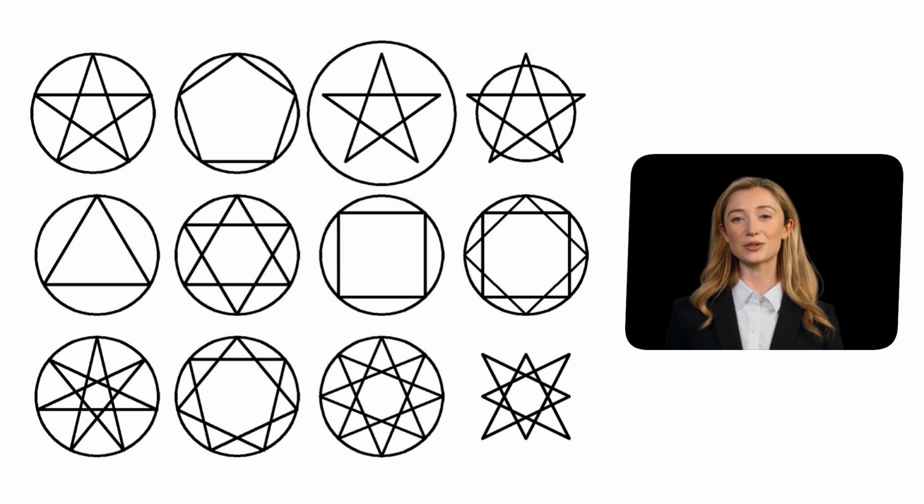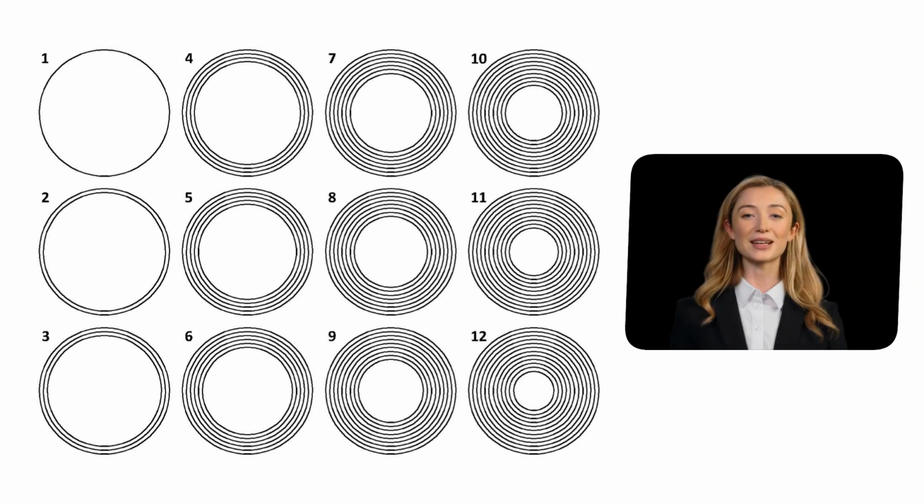The last figure shown here is an irregular octagram, but it is not enclosed within a circle, therefore, it is not a pentacle. If the circle is too small, it is not a pentacle. If it is larger, it still works, but ideally the circle should touch the outer points of the shape. You can enclose a form within one circle, or even several circles. The effect will not be the same.